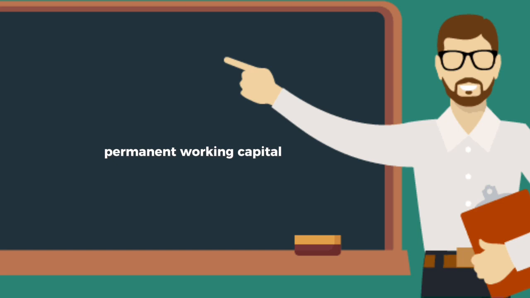Permanent working capital. Permanent working capital is the amount of current assets required to meet a firm's long-term minimum needs. Temporary working capital. Temporary working capital, on the other hand, is the amount of current assets that varies with seasonal needs. Hedging approach. The hedging principle is one which guides a firm's debt maturity financing decisions.